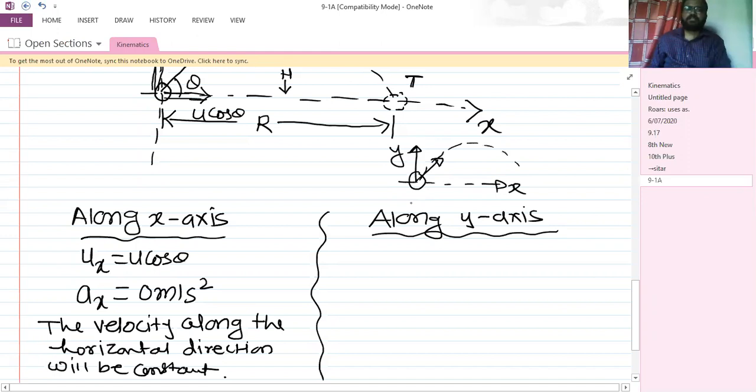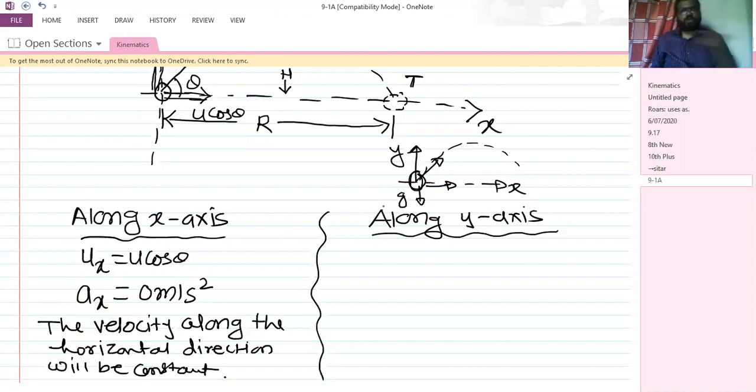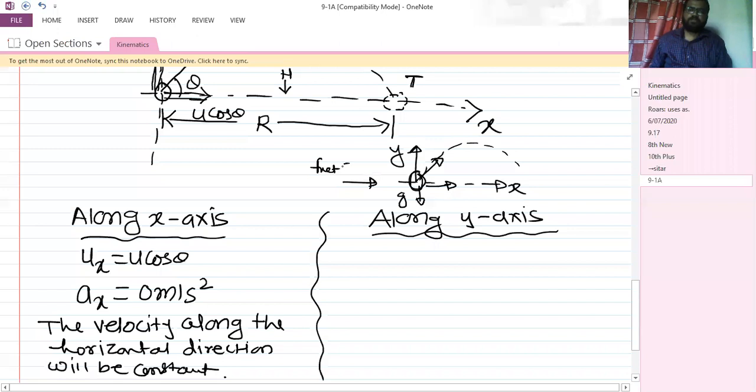So along the horizontal direction, acceleration due to gravity is vertically downward. So the only acceleration acting on it will be the acceleration due to gravity, and that is perpendicular to the horizontal. In the horizontal direction, air resistance is there, but we are considering air resistance to be equal to 0. So along the horizontal direction there will be no acceleration, as there is no external force. So in the horizontal direction the net force is equal to 0, but in the vertical direction we have a net force, equal to mass of the body into acceleration due to gravity.